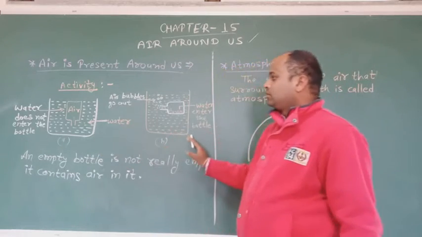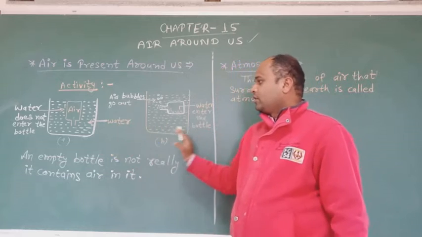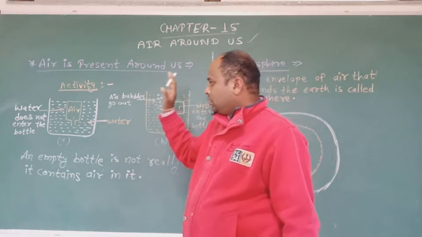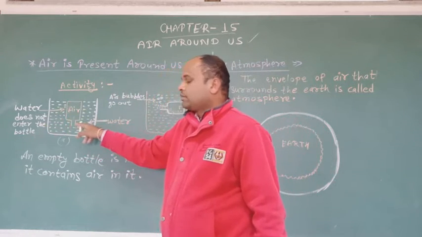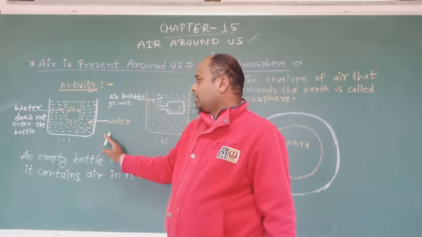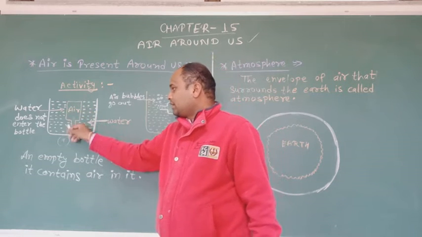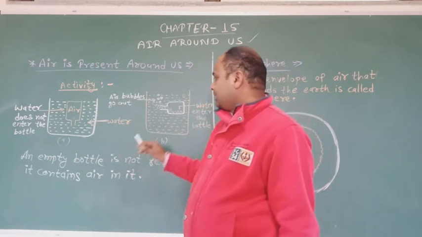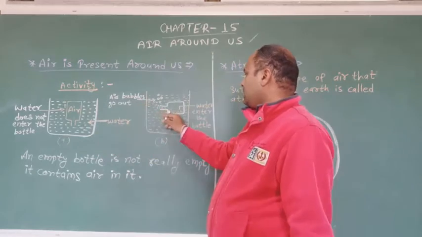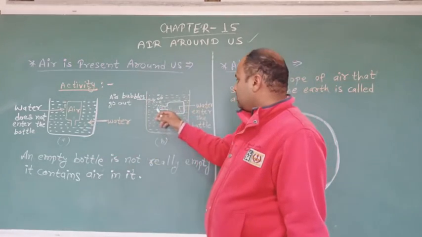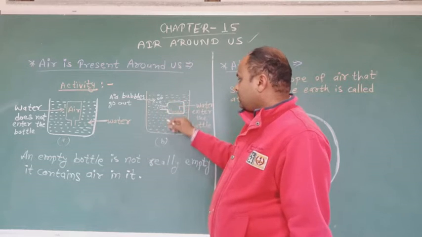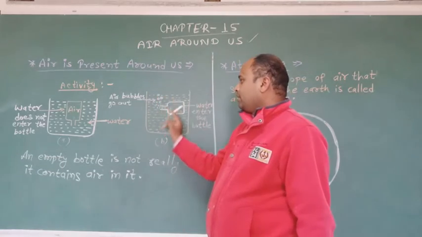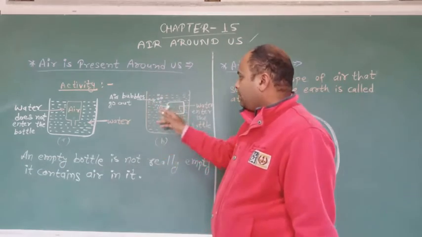There are two figures or pictures. The first picture shows that water does not enter the bottle. Here is the water and here is the bottle, and the water does not enter this bottle. The second picture shows air bubbles going out and water entering the bottle. Water enters the bottle and air bubbles go out.